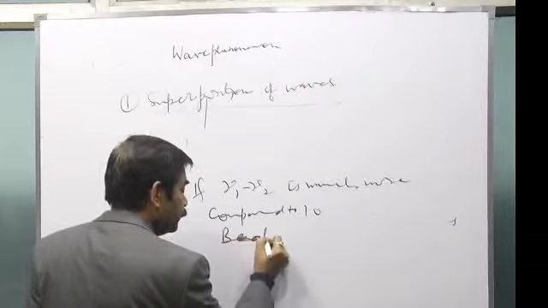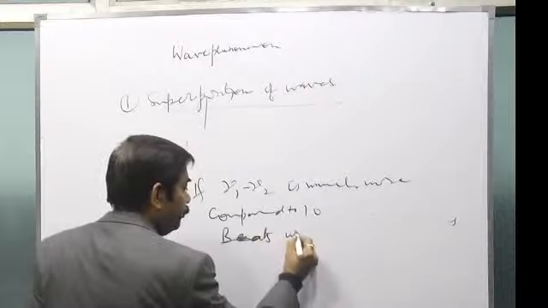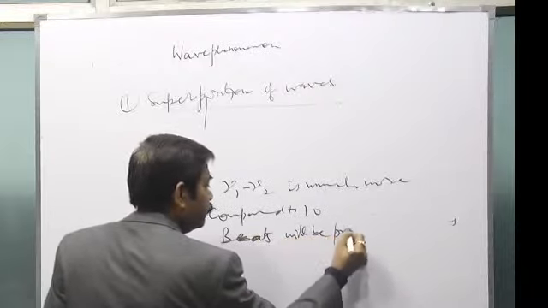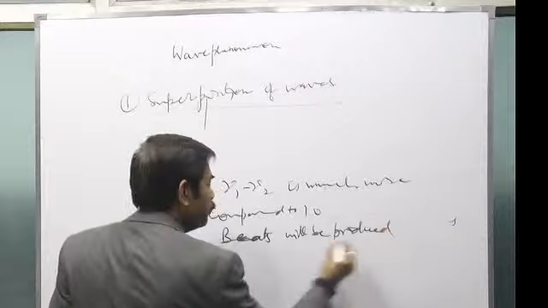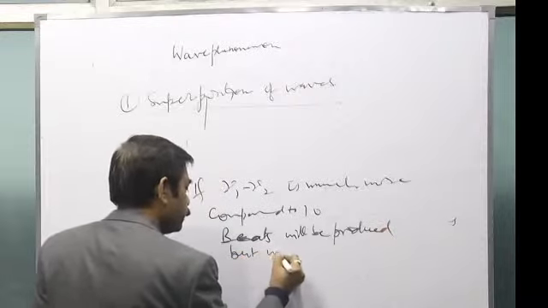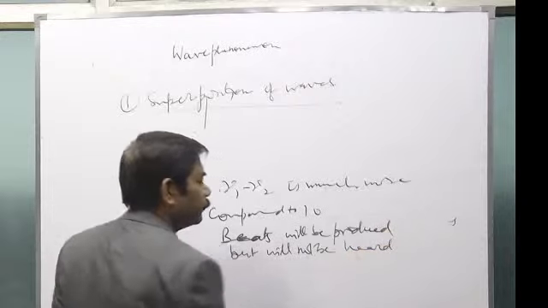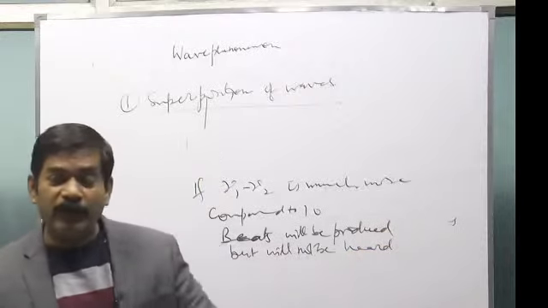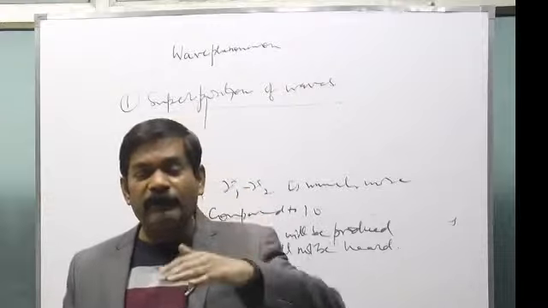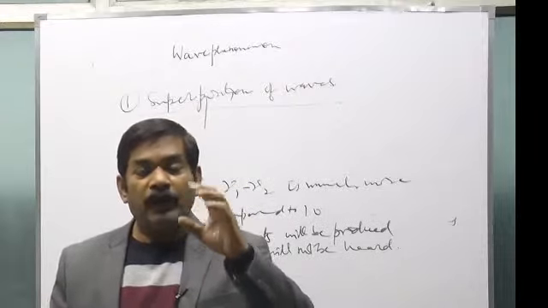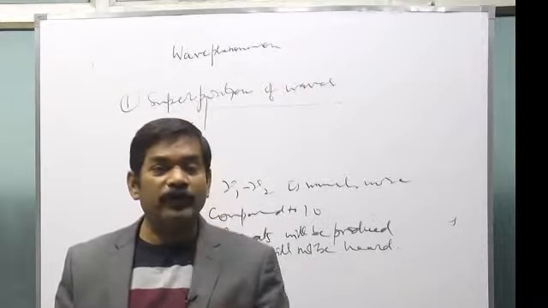You remember it, this is an important point. Beats will be produced, but will not be heard. Beats will be produced, meaning the intensity of sound will increase and decrease, but the human ear will not hear it.